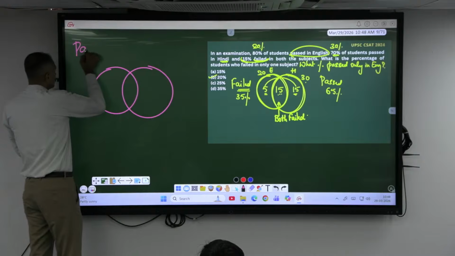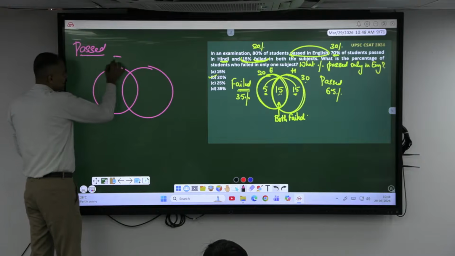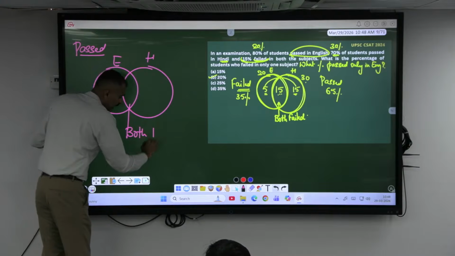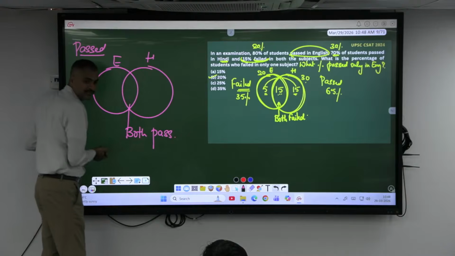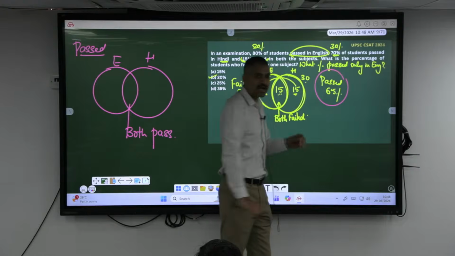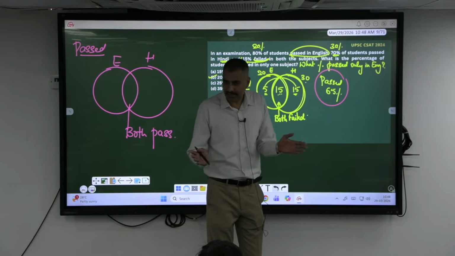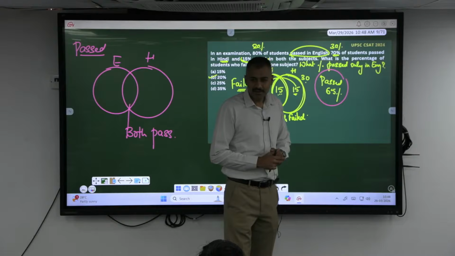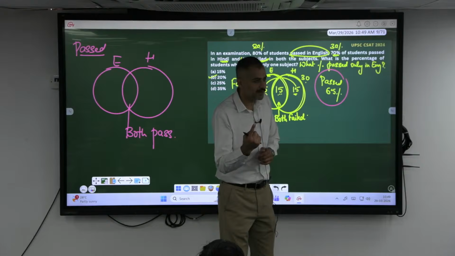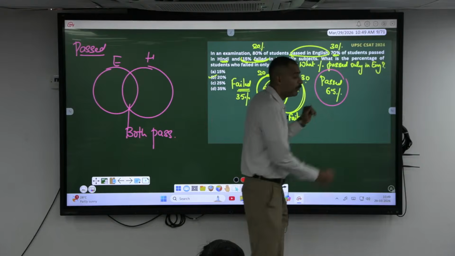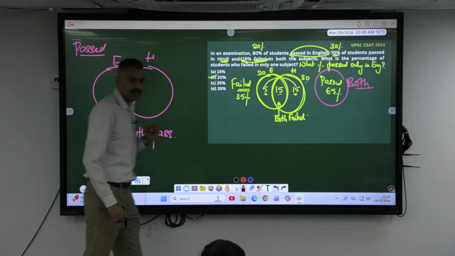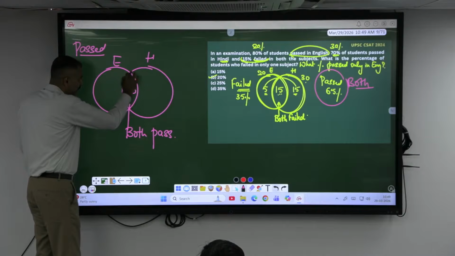Candidates passed. This is English, this is Hindi, this will be both passed. Give me the percentage of both passed. What do you mean by passing the exam? You have passed all the subjects, right? What do you mean by failing the exam? If you failed in at least one subject, that's considered failed. To pass, you have to pass in both subjects. What percent? 65%. So always start filling from this part.